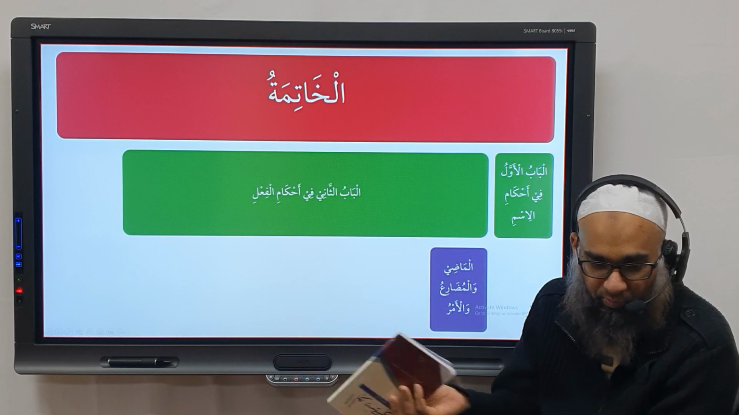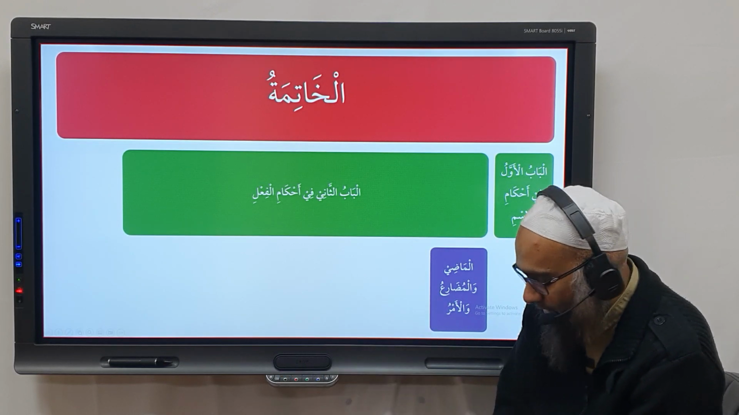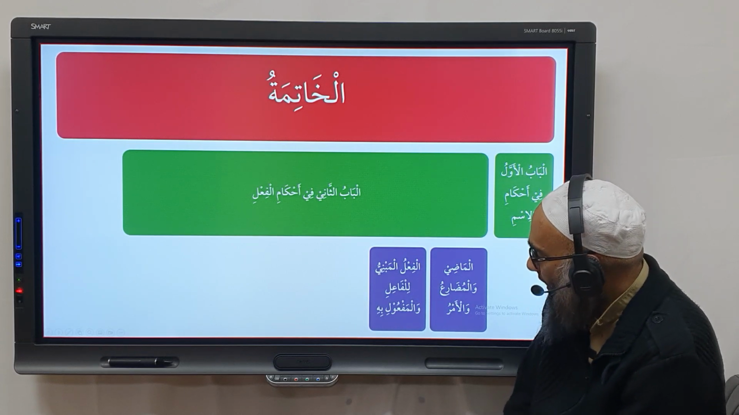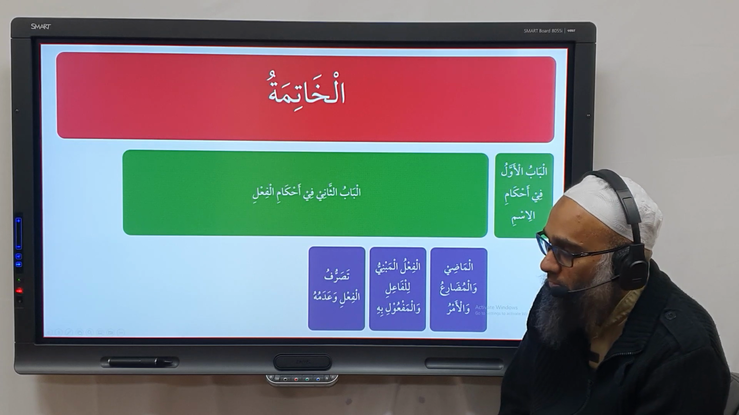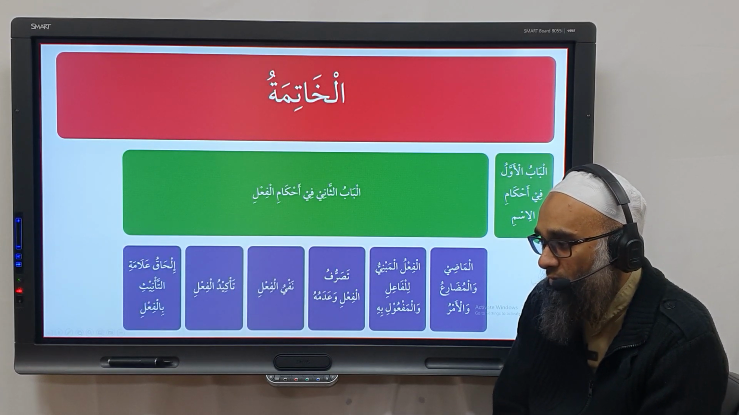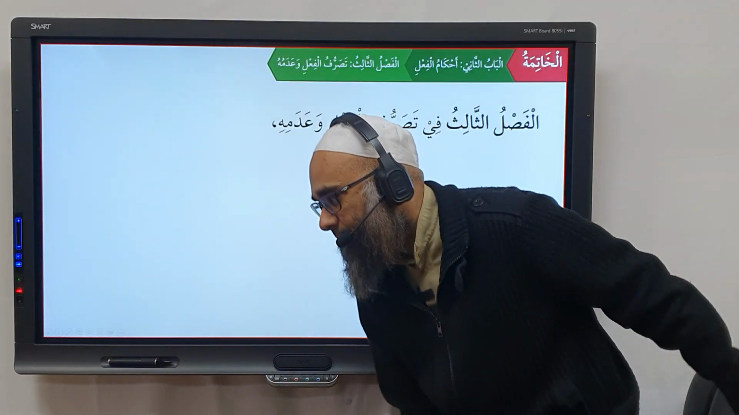And it's all in Arabic. But we've done the concept, so that's why it's quite quick. It's not as detailed as the other part. It's all very easy. Then we have al-fa'l al-mabni lil-fa'ili wal-maf'uli bihi. Now this is where we are: تصرف الفعل وعدمه. And then we go to نفي الفعل, تأكيد الفعل, and يلحقه علامة التأنيث بالفعل. And then we have the خاتمة.